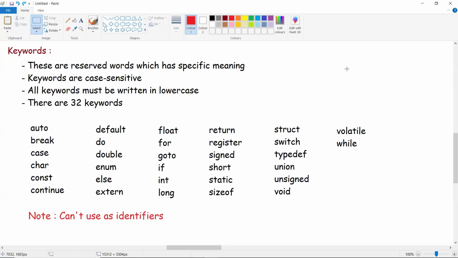Note one point, keywords cannot be used as identifiers. Means you should not be using keywords as variables or classes or functions, etc. So that is all about keywords, guys.